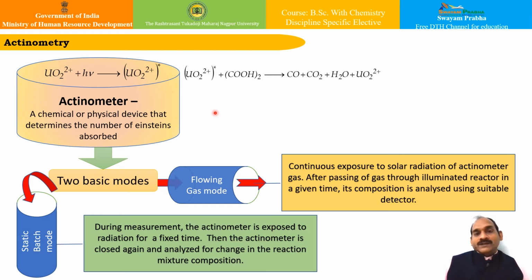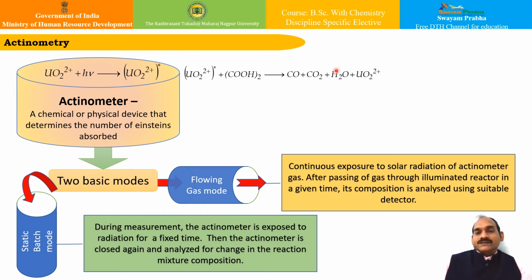One of the actinometers very commonly used is the uranyl oxalate actinometer. What is this actinometer? It consists of 0.05 molar oxalic acid mixed with 0.01 molar uranyl sulfate solution. This uranyl sulfate serves to sensitize the decomposition of oxalic acid on exposure to violet or ultraviolet light.